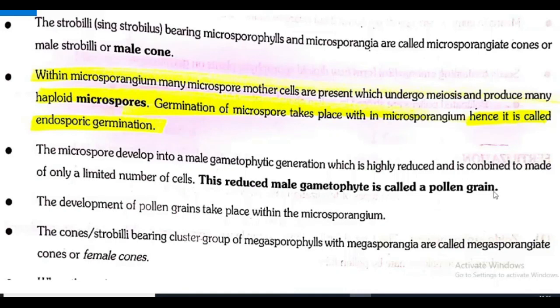Listen. The reduced male gametophyte is called pollen grain. So this is the male gamete.